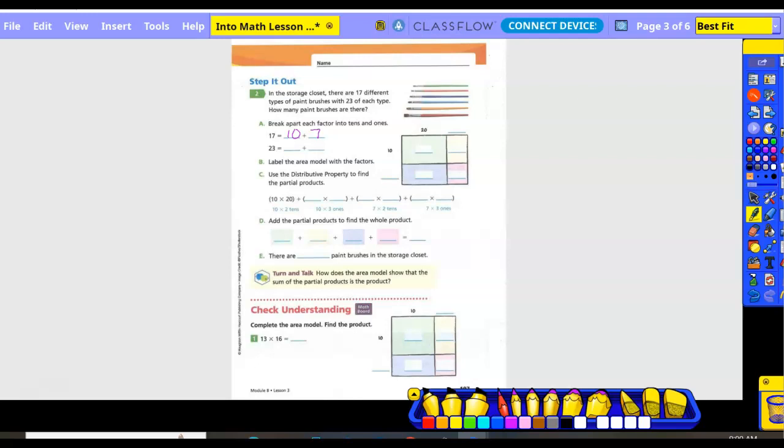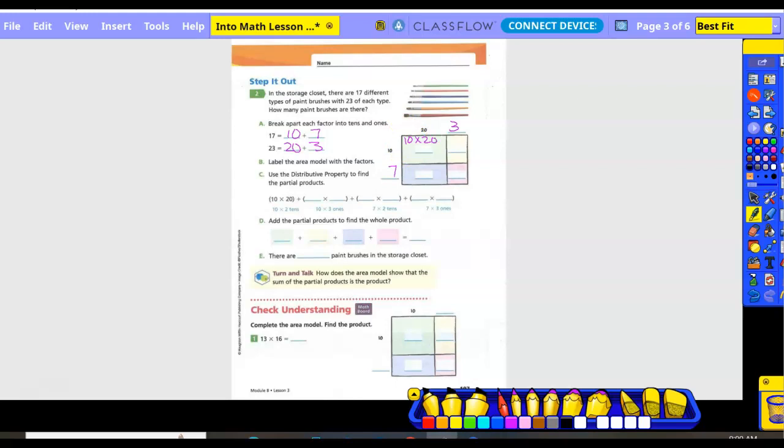23. How many do we have in the 10 spot? 2 10s, so 20, right? How many do we have in the 1 spot? 3. Okay. So now what they want us to do is fill this in. So we said 10 and 7, right? We said 20 and 3. Okay. So use the distributive property to find the partial product. So they already did this one for us, 10 times 20, right?